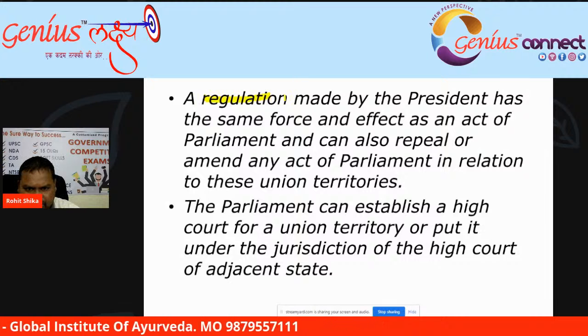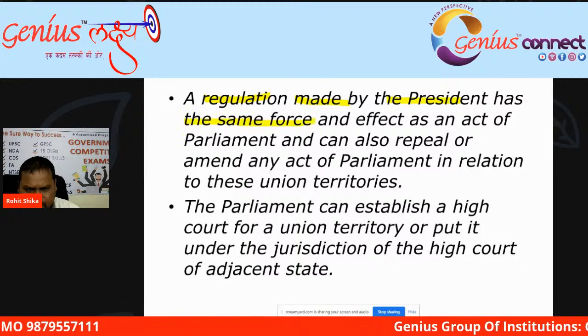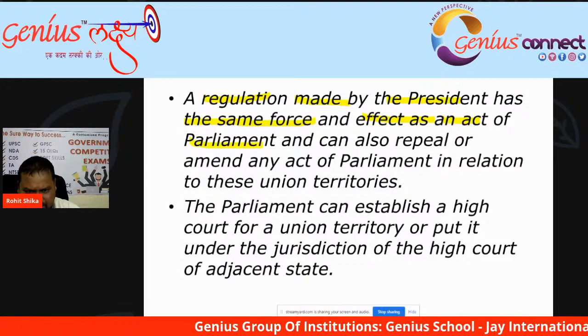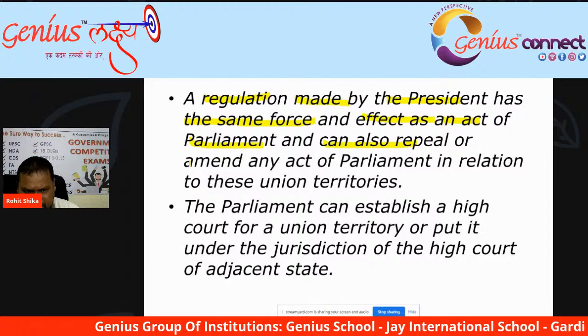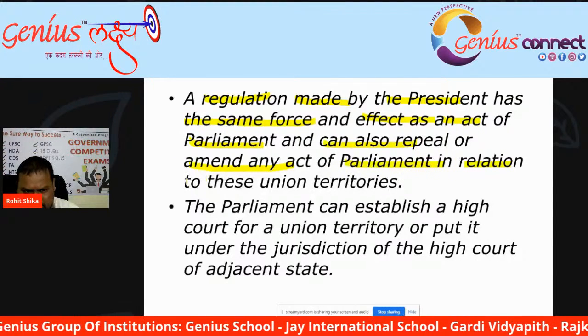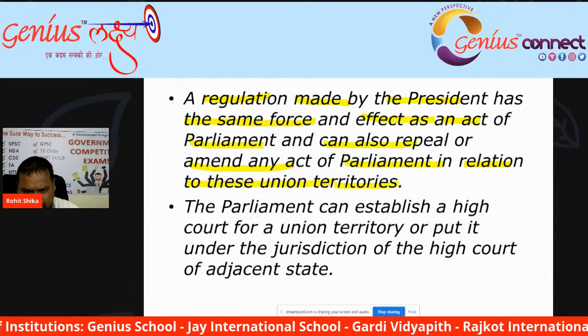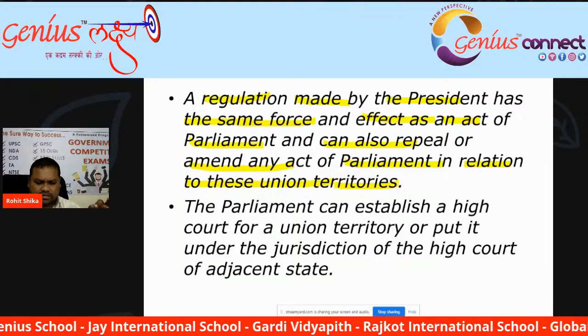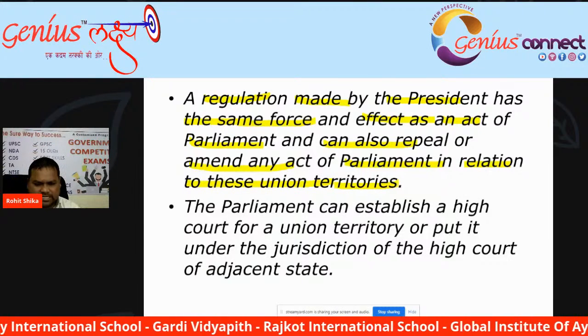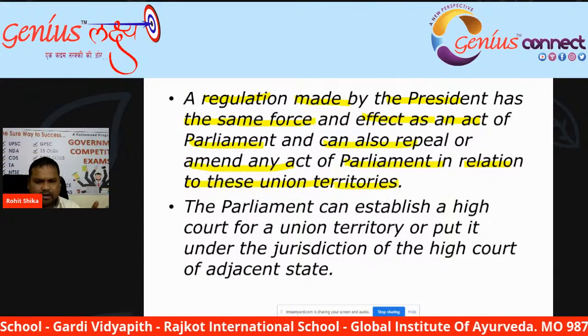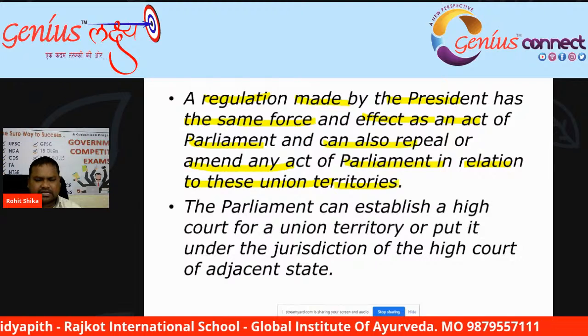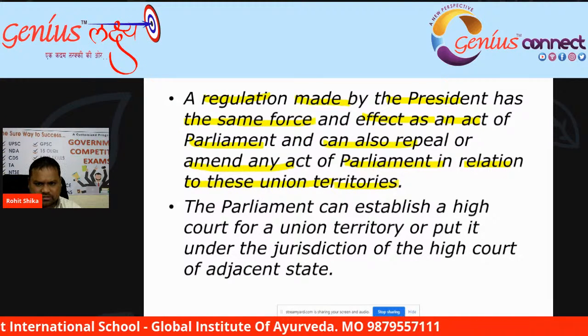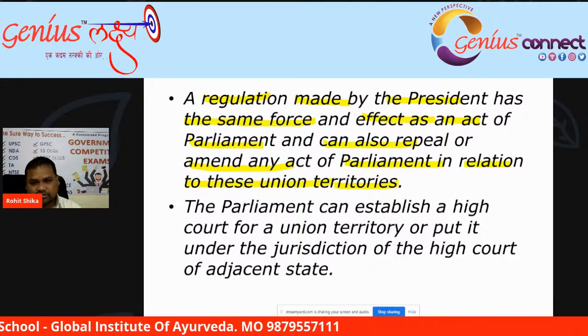A regulation made by the President has the same force and effect as an Act of Parliament and can also repeal or amend any Act of Parliament in relation to the union territories. It means regulations made by the President have the same power, same effect, same force as an Act of Parliament.